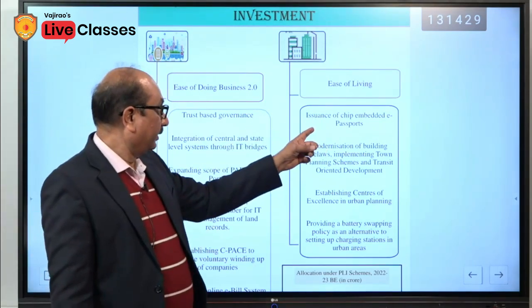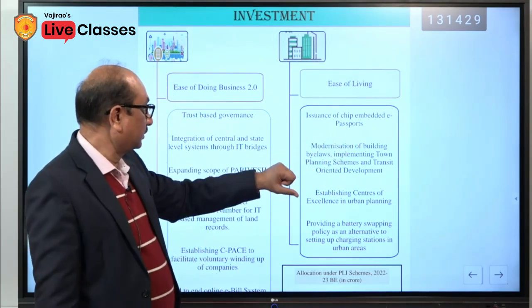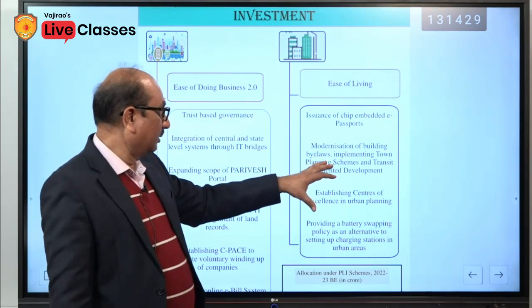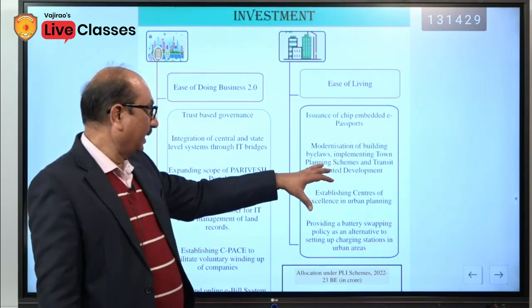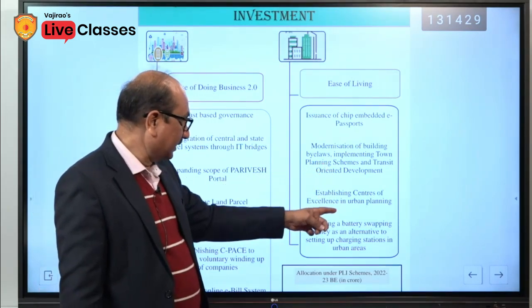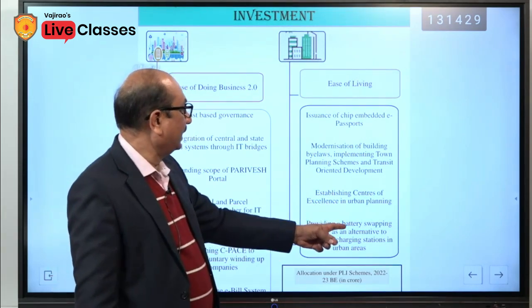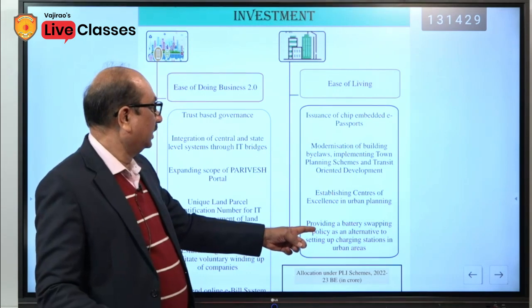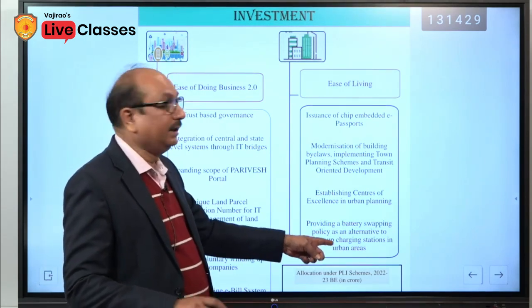Ease of living: issuance of chip embedded e-passports, modernization of building bylaws, implementing town planning schemes and transit oriented development, establishing centers of excellence in urban planning, providing a battery swapping policy as an alternative to setting up charging stations in urban areas.